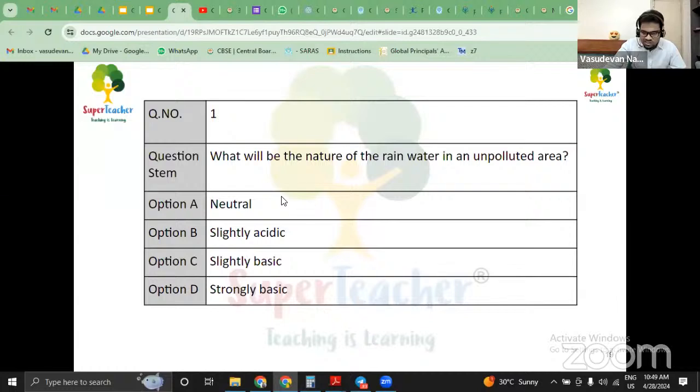Oh, here the answer is A. Okay, surprisingly, the answer is actually not A. What will be the nature of the rainwater in an unpolluted area? It's going to be slightly acidic, which is option B. Ritu ma'am is correct over there. Yes, B is the right answer. It's because of the carbon dioxide present in the air, which forms carbonic acid. Right, ma'am? Am I right, Shweta ma'am? Yes, you're absolutely right, Sadaf ma'am. That's a very well put statement over there.